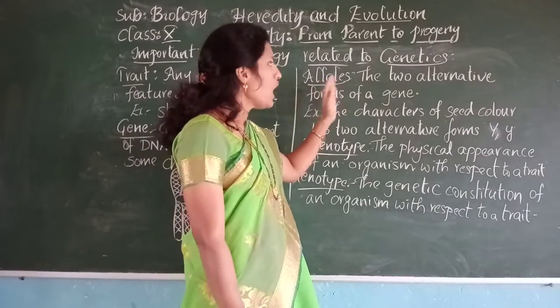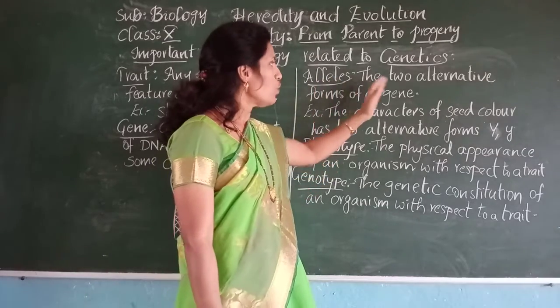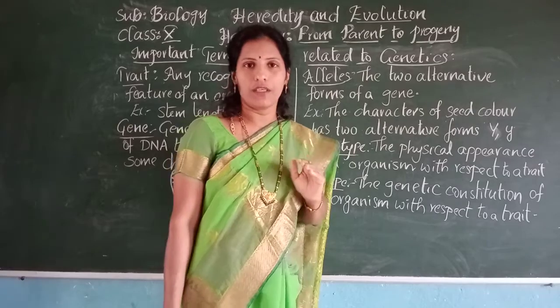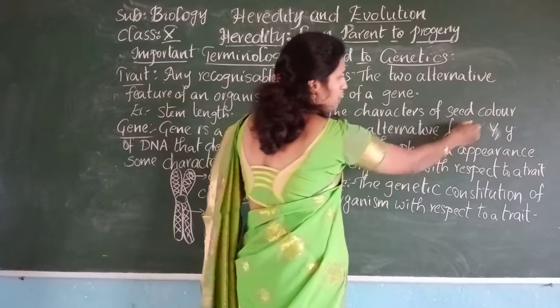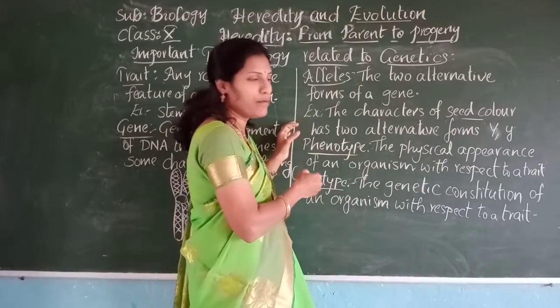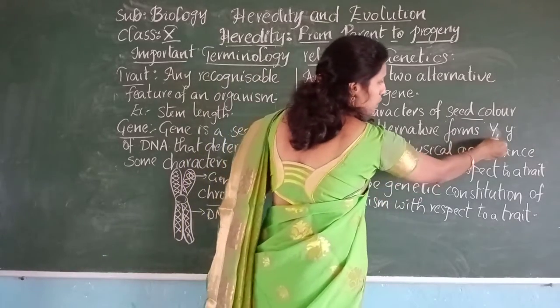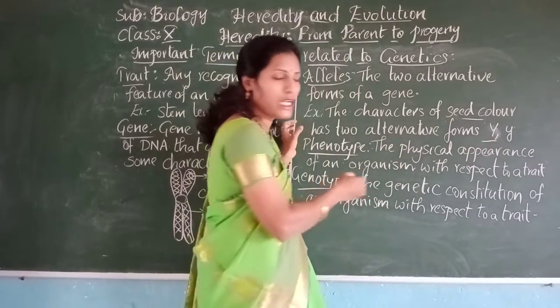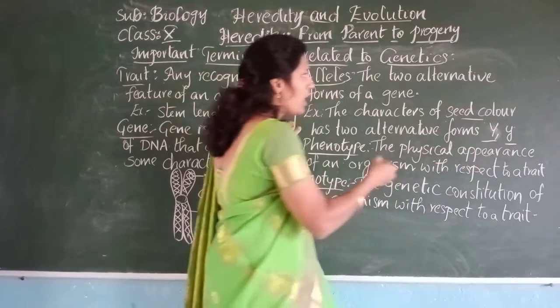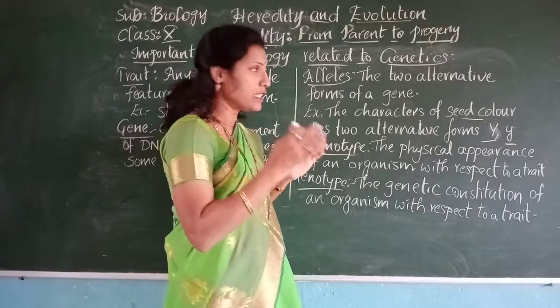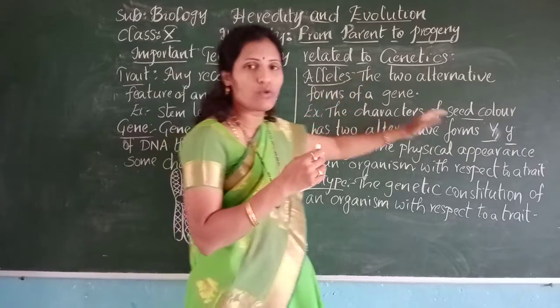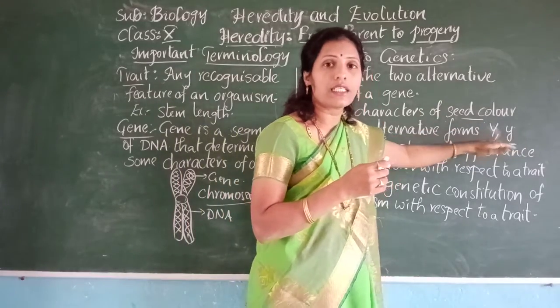Now we will see alleles: the two alternate forms of a gene. For example, if you consider the character seed color, we have two forms: yellow seeds and also green seeds. Those two different traits are represented by two different letters, that is, genes.